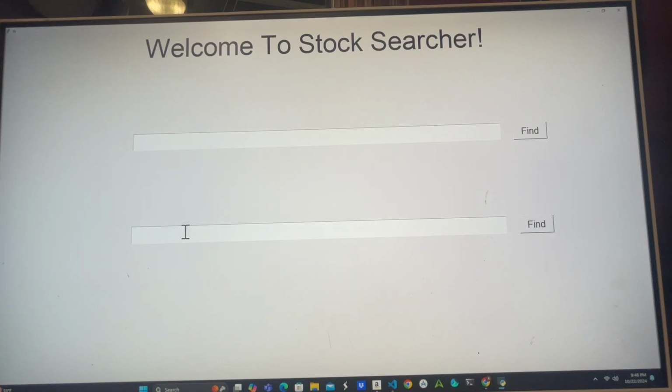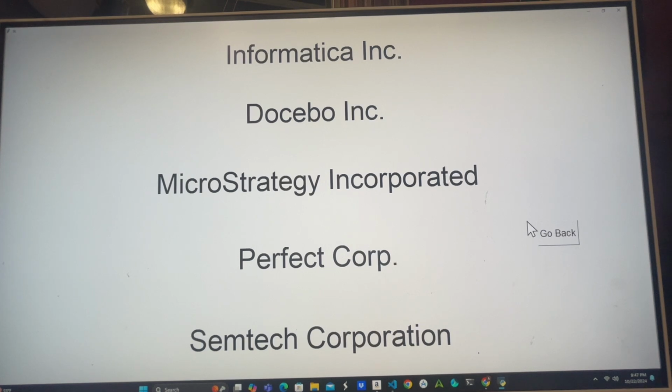And so the main functionality of this app is that you're able to basically write down a keyword like artificial intelligence. And if I think that artificial intelligence is going to be a very wealthy industry in the next couple of years, then this will be very useful in finding companies that revolve around artificial intelligence. And so this will give me a list of companies that all have artificial intelligence baked into them.